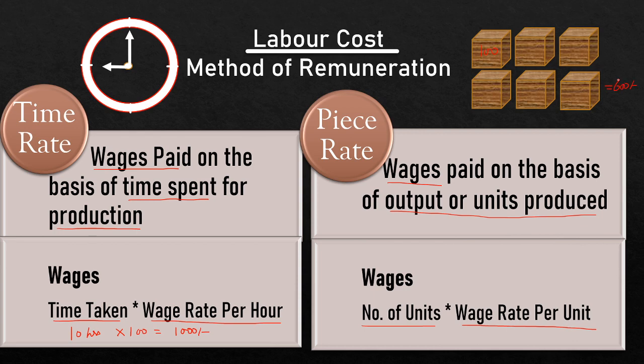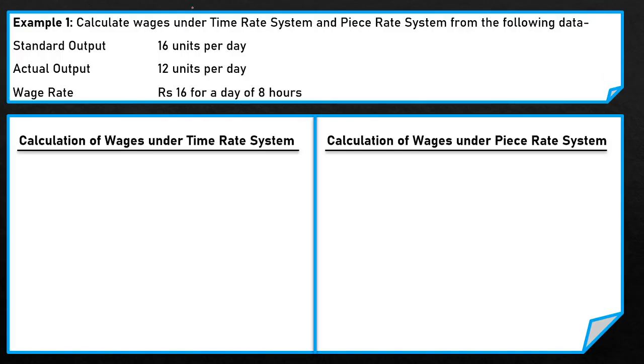Now to understand it clearly, let's take an example. The first example is: calculate wages under the time rate system and piece rate system from the following data. Here the standard output, that is the output decided by the company for the worker, is 16 units per day, but the worker manufactured only 12 units in a day. The wage rate provided by the company is rupees 16 for a day of 8 hours.